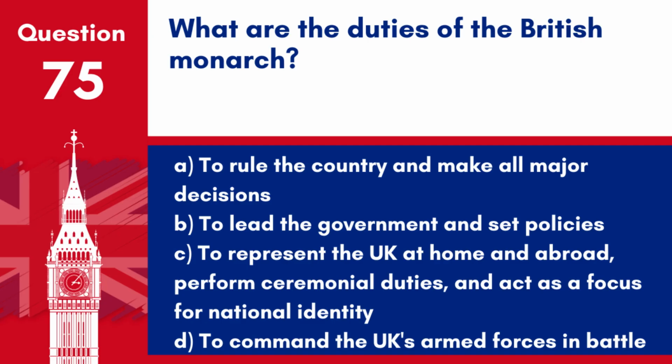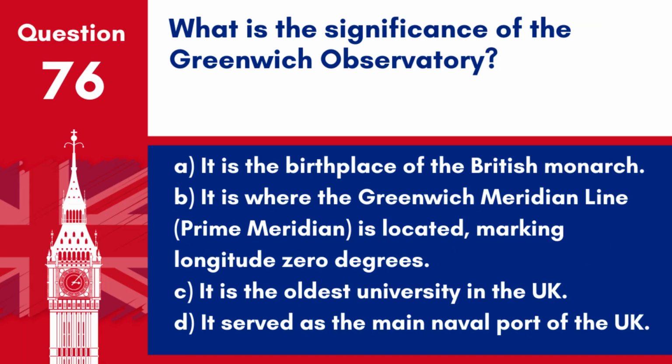D. To command the UK's armed forces in battle. Answer: C. To represent the UK at home and abroad, perform ceremonial duties and act as a focus for national identity. The monarch's duties are largely ceremonial and symbolic. Question 76. What is the significance of the Greenwich Observatory? A. It is the birthplace of the British monarch.